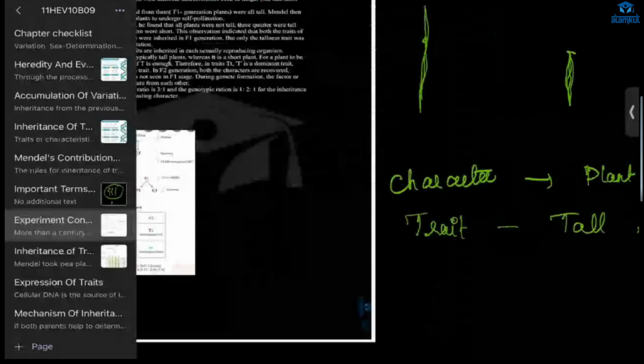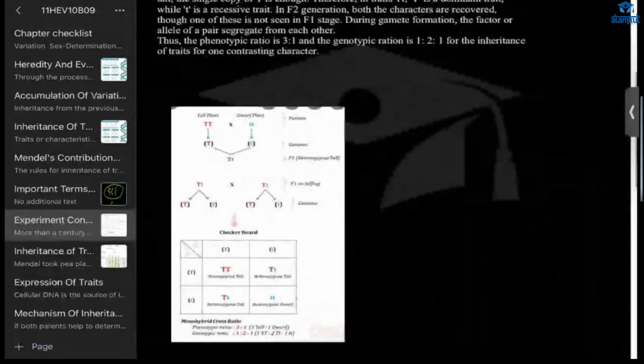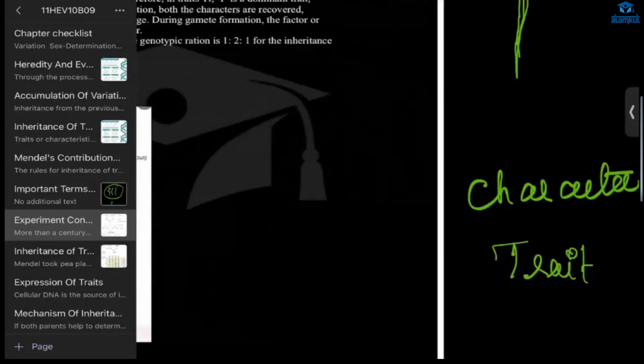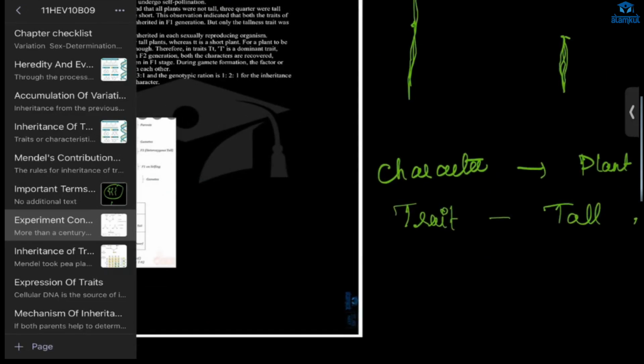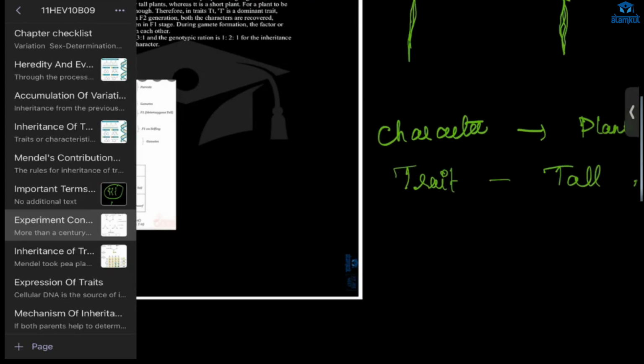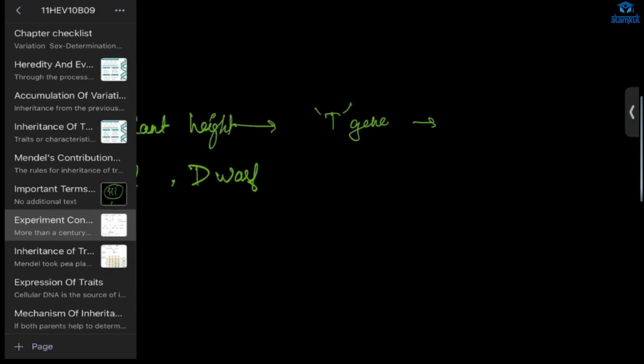How did he conclude that? For the tall plant, he gave the T gene. They will have alleles: for dominant, capital T, and for recessive, small t.